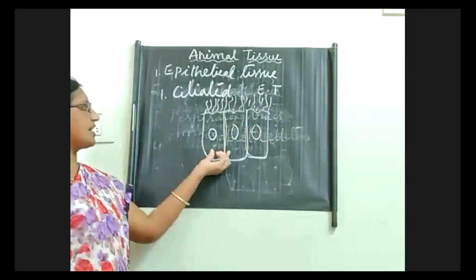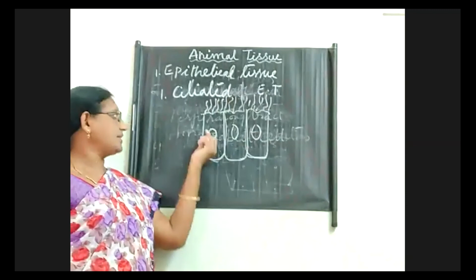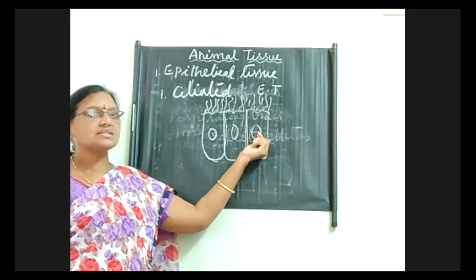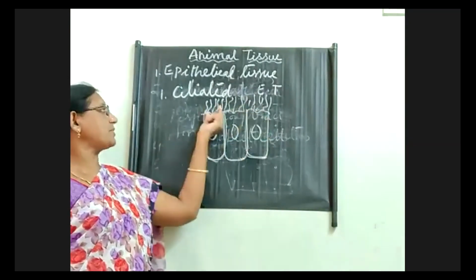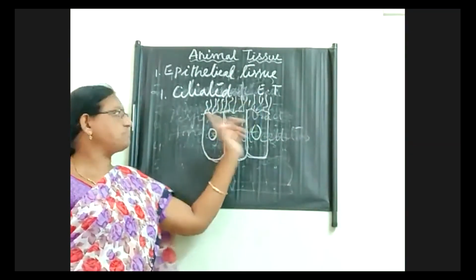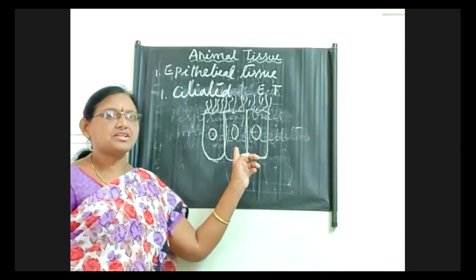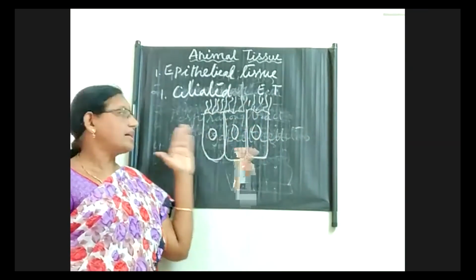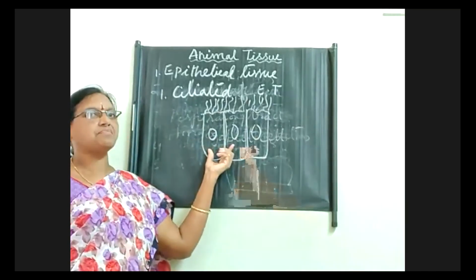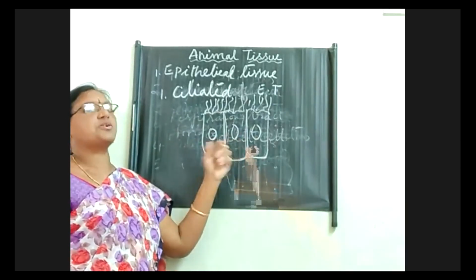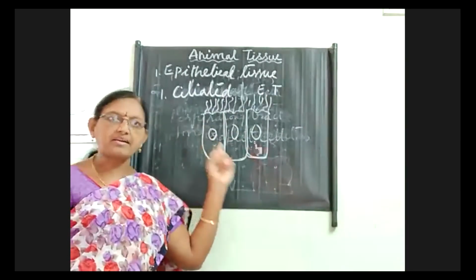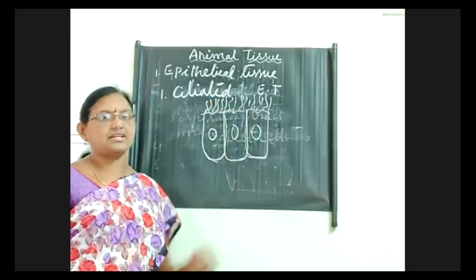The cells are longer in size and they have a prominent nucleus on their upper surface. Children, we can see hairy structures. This ciliated epithelial tissue is present in the stomach region, especially in the small intestine, and also near the ovaries. And in the respiratory tract also we can see the ciliated epithelial tissue.